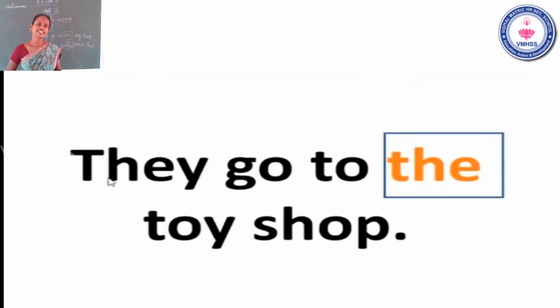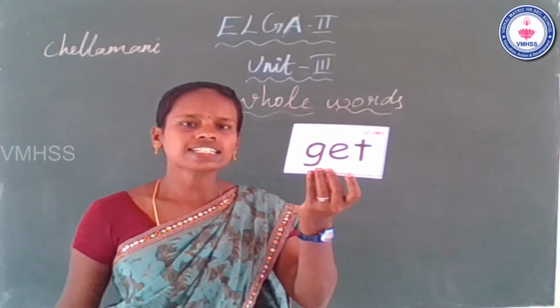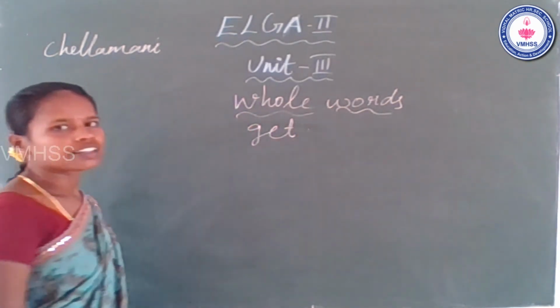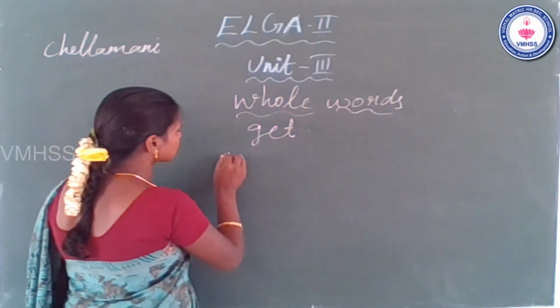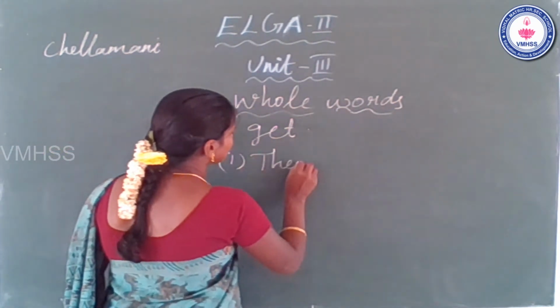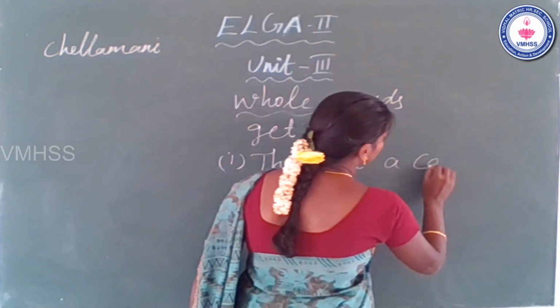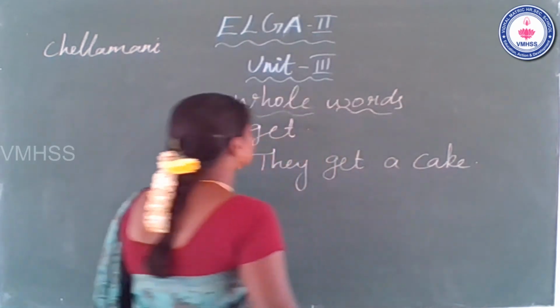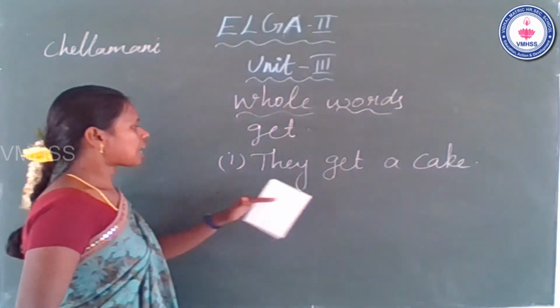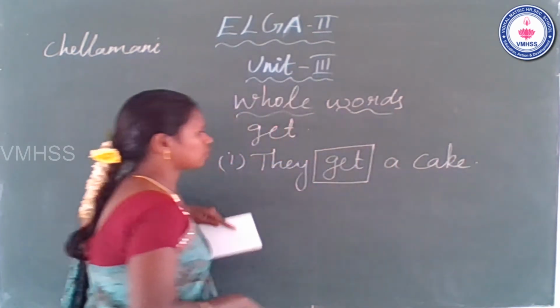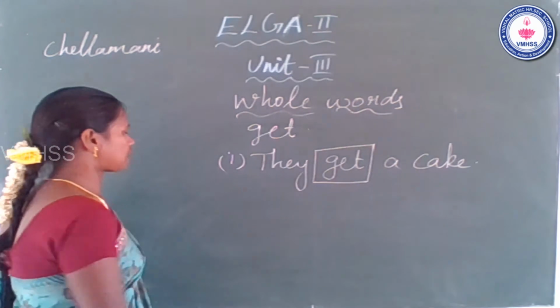Okay. Now go to the next whole word. What is the next whole word? Get. The next whole word is get. Next we will see the examples. The first example is they get a cake. Where is the whole word get? Yes, it comes after they. Now see the second example.